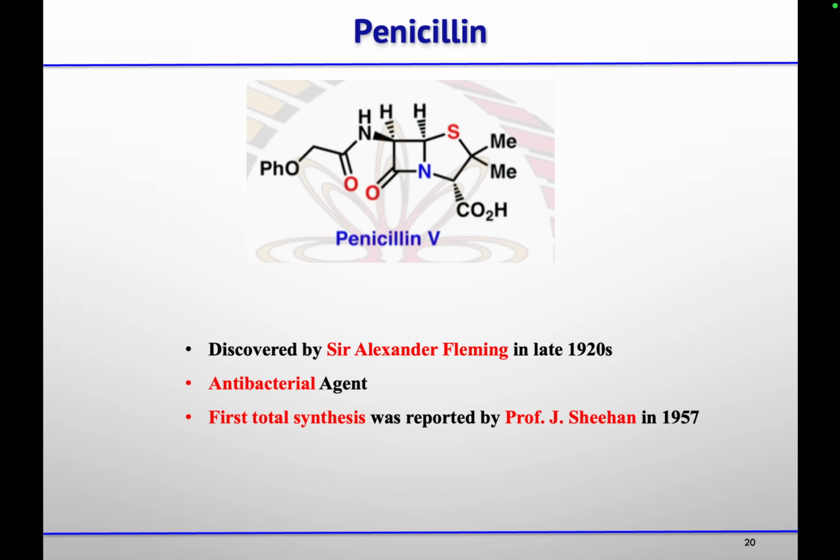Okay. Then the third molecule that we have to discuss is penicillin. So this penicillin was discovered by Sir Alexander Fleming in the late 1920s, and it is an antibacterial agent widely used in World War II. Then the first total synthesis was reported by Professor J. Sheehan in 1957. Now, if you see the structure of this penicillin V, it consists of a beta lactam ring. So this is also a four-membered ring having an amide group, and any compound having an amide in the ring, we call it a lactam.